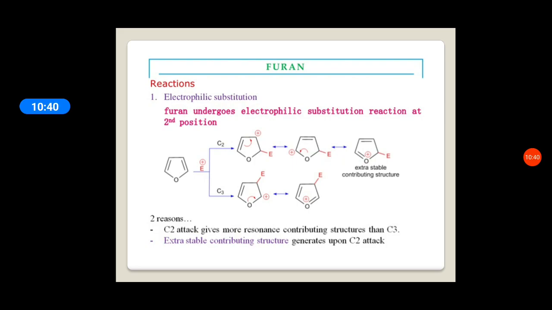You have to write the resonating structures of the intermediate ion for C2 attack and C3 attack, and see which position gives the more resonance stabilized intermediate ion, so that is the preferred product. Here C2 attack gives more resonance contributing structures, therefore extra stability is generated upon C2 attack, so electrophilic substitution takes place at the second position.